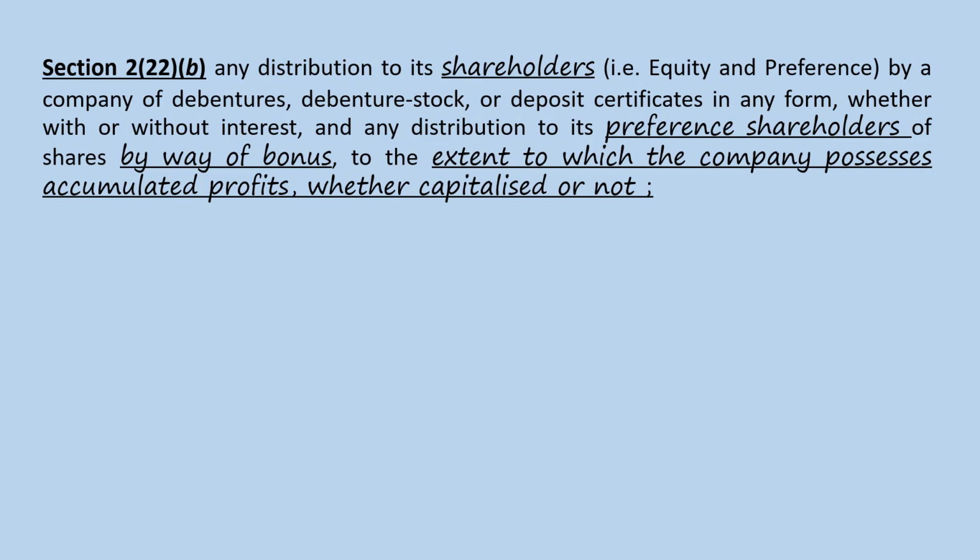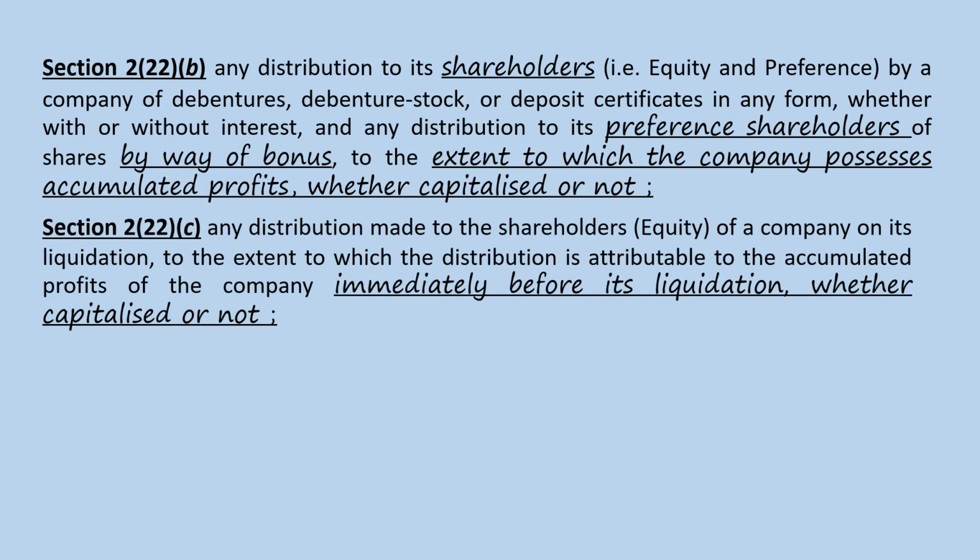So in this case, any distribution made by the company to the extent of the accumulated profits to equity and preference shareholders by way of debentures, debenture stocks or deposit certificates will be considered as deemed dividend. Secondly, in case of preference shareholders, any distribution by way of bonus shares. Generally, bonus shares are given to equity shareholders, but if you give this benefit to preference shareholders to the extent of the accumulated profits of the company, it will be considered as deemed dividend.